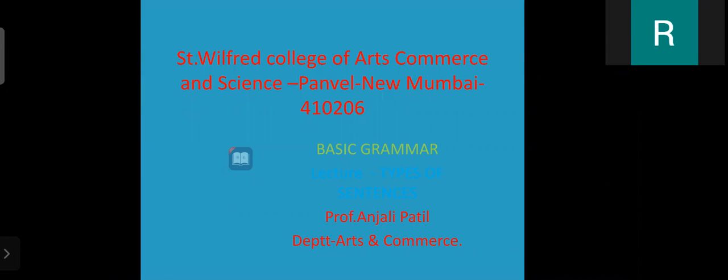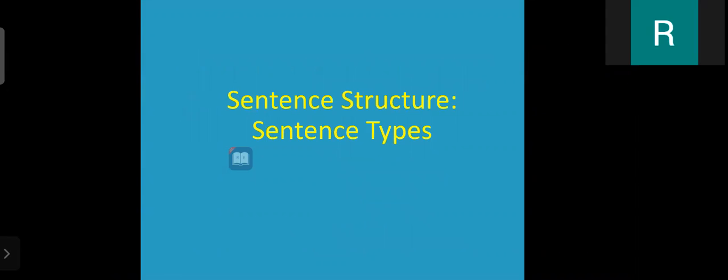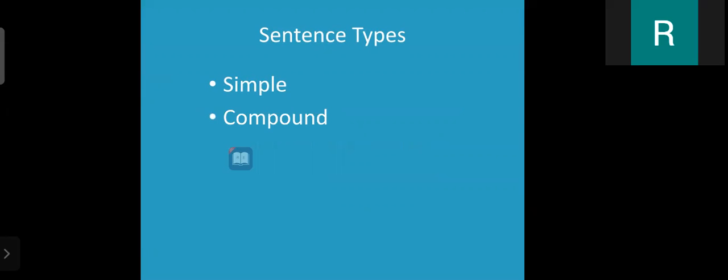Let's start. So today we are going to discuss our new topic, that is sentence structure, sentence types. So our first sentence type is simple, second one is compound, third one is complex, and fourth one is compound complex. So that's all our sentence types.